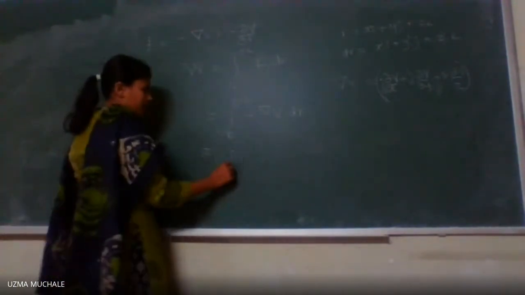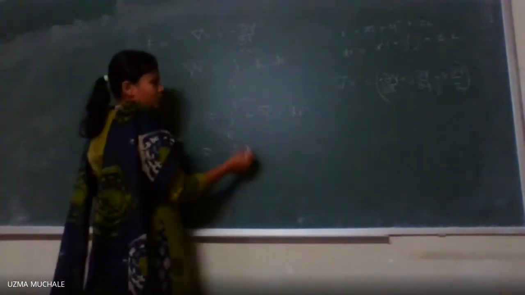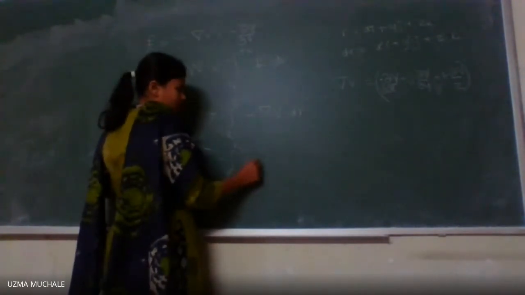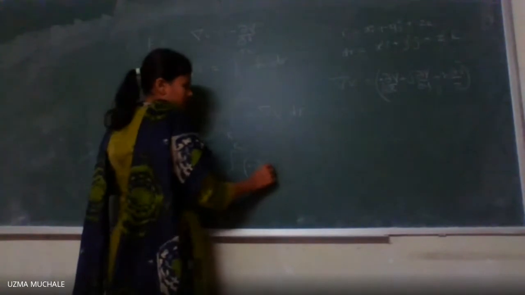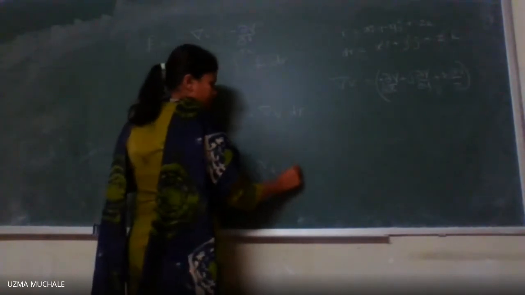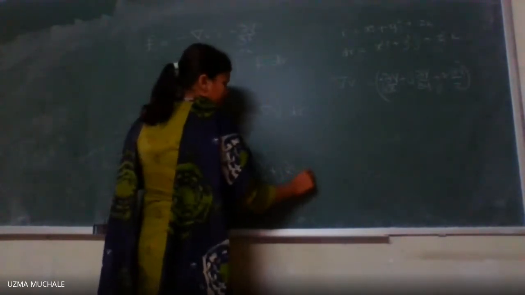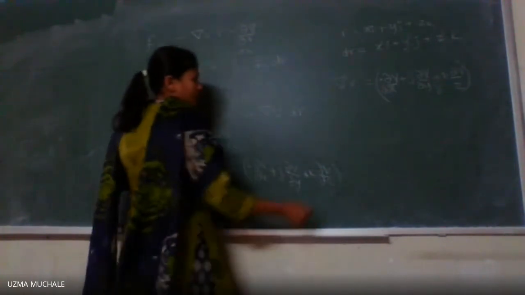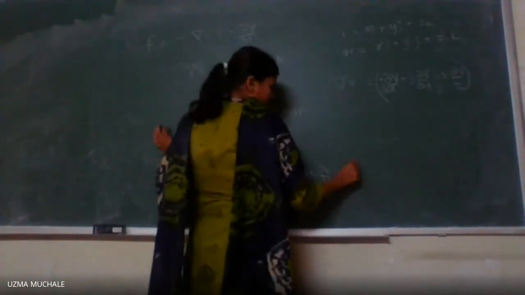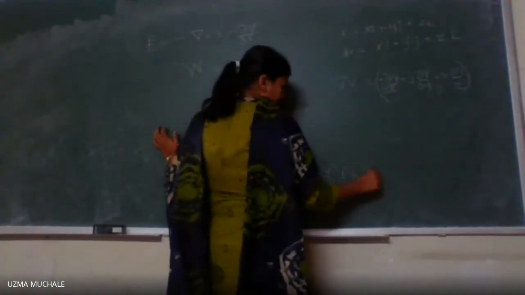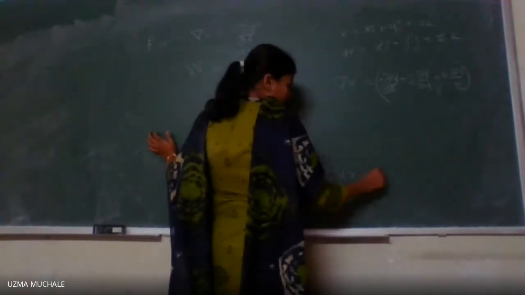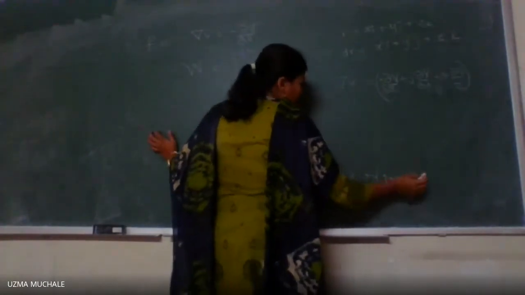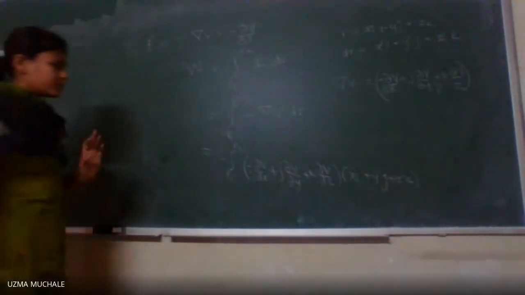So let me put here integration R1 to R2. What is del V? It is here with a negative sign: i dou V by dou x plus j times dou V by dou y plus k times dou V by dou z, into dr, which is nothing but x dot i, that is derivative, y dot j plus z dot k. Correct? Integration of these two.